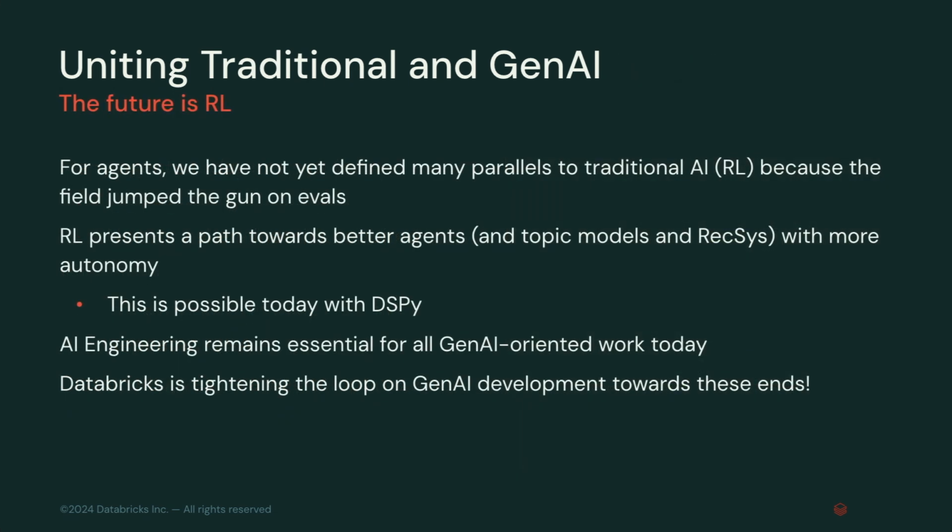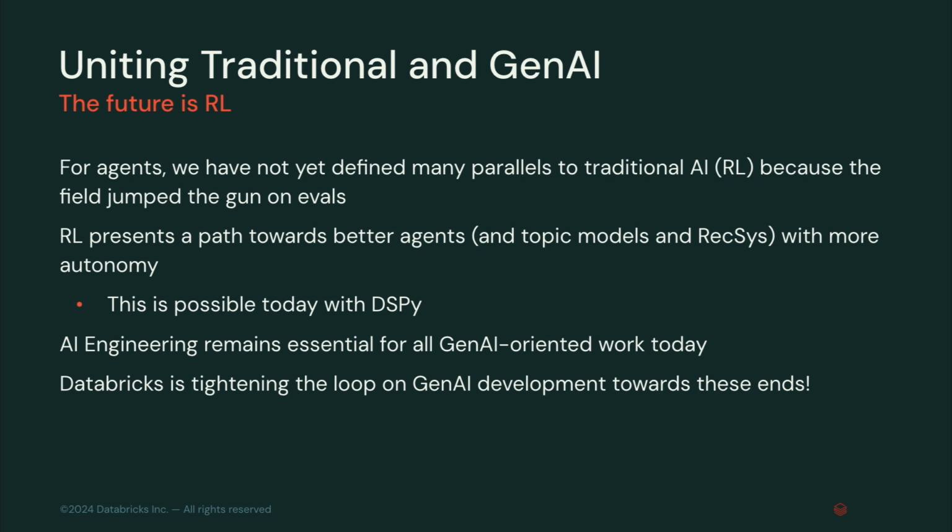So just to illustrate this at a higher level, the future of both, not just Databricks, but I think for a lot of folks, is to unite this vision of traditional ML or traditional reinforcement learning and GenAI, right? And RL is the easiest, clearest way for us to be doing this. For agents, there's still a lack of definitions here because the field just said, oh, who needs evals? Evals are second place. I was just talking with a customer. They're building all sorts of cool stuff in LangChain, and I'm like, well, what accuracy does it get in there? It's, oh, I don't know, it doesn't hallucinate that much.